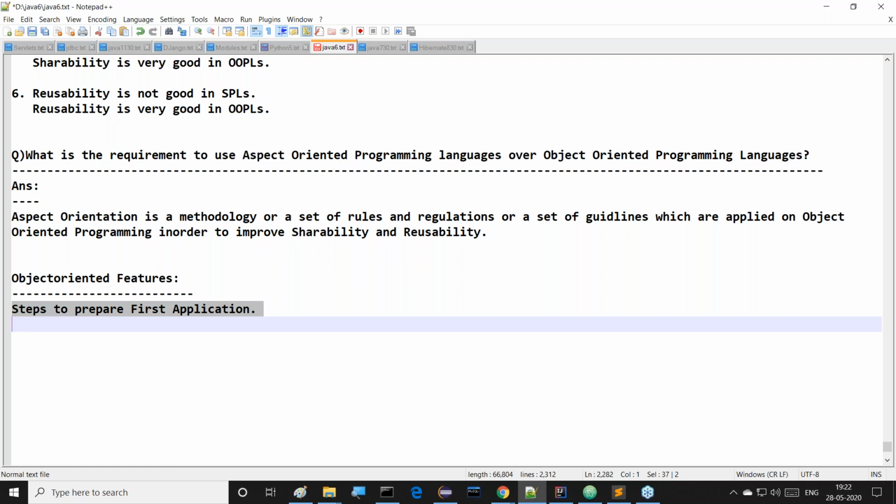Python comes in which paradigm? That is a question now. Python is following both procedure orientation and object orientation. Object orientation is available and function oriented features are available. Both are available inside this. So we can identify this clearly now.